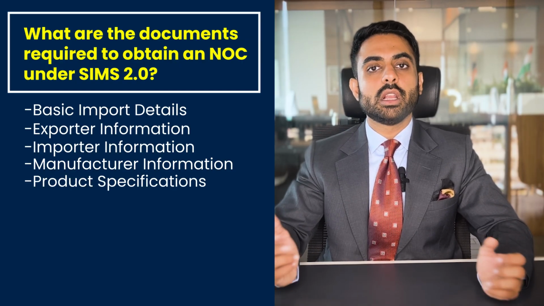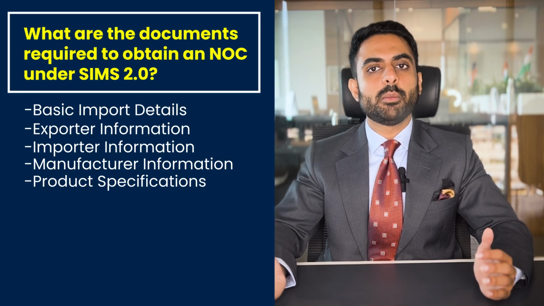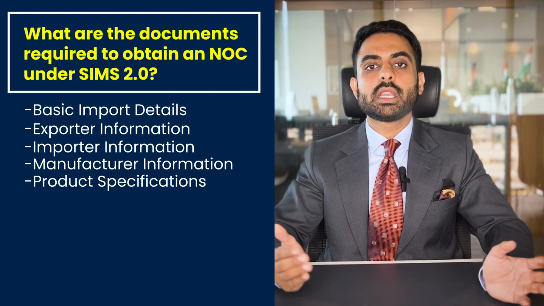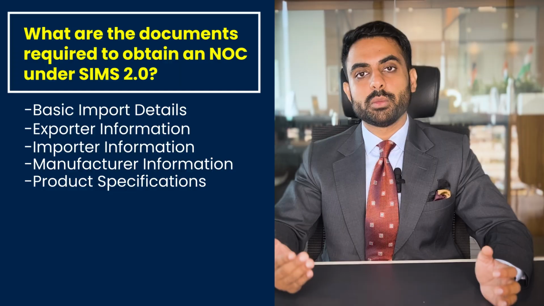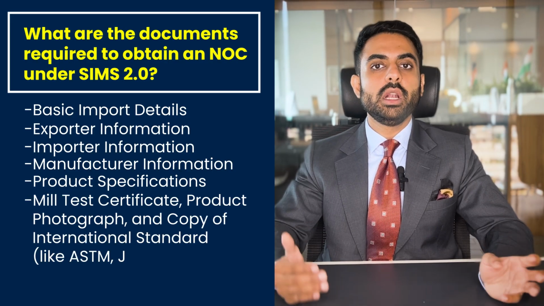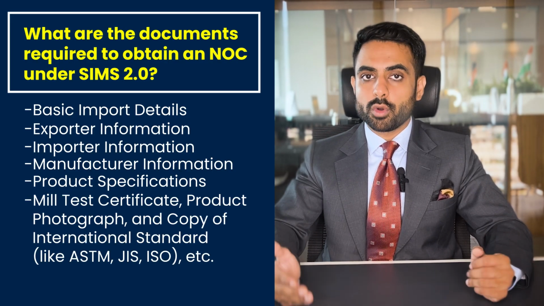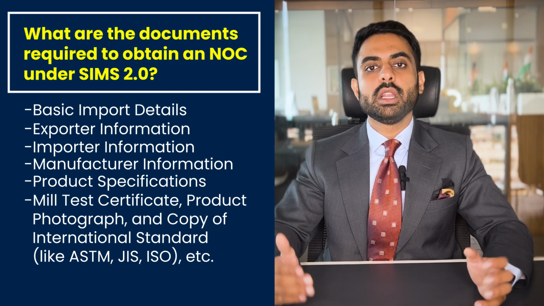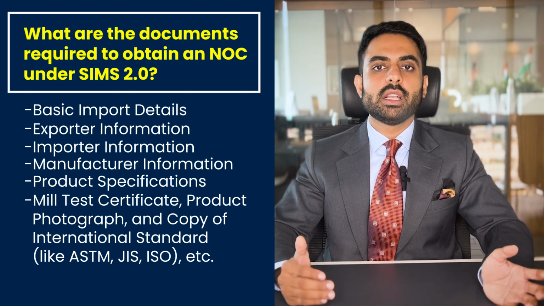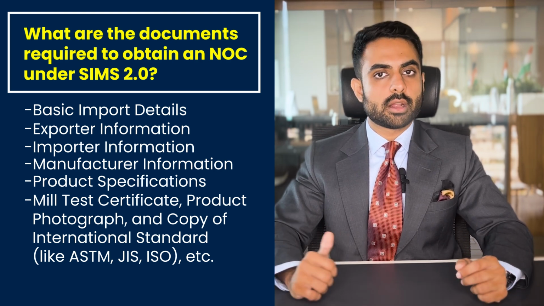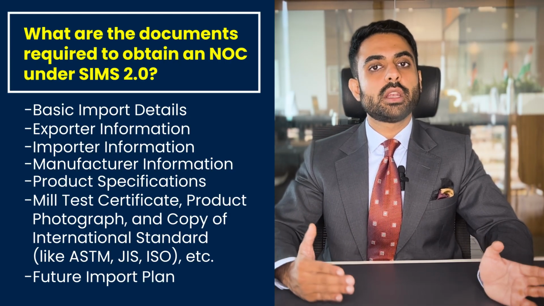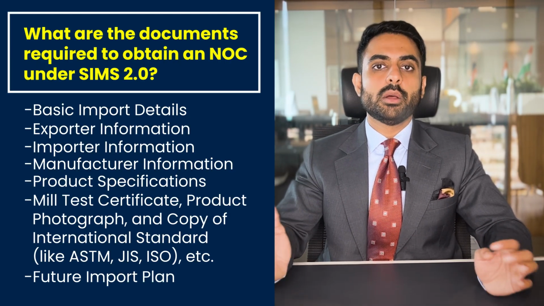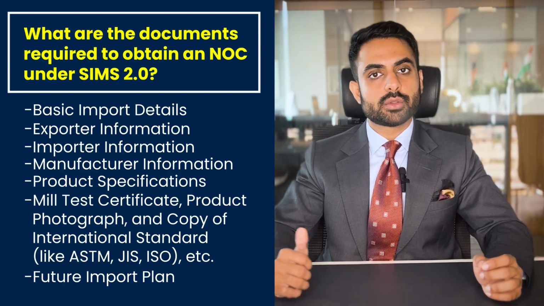Product specifications including dimensions, that is length, diameter, thickness, etc. and basic chemical and physical properties. Some mandatory additional documents to be submitted include mill test certificate, product photograph and copy of the industrial standard like ASTM, JIS, ISO, etc. And lastly, details on future import, that is expected quantity to be imported and the purpose of import, that is the end use.